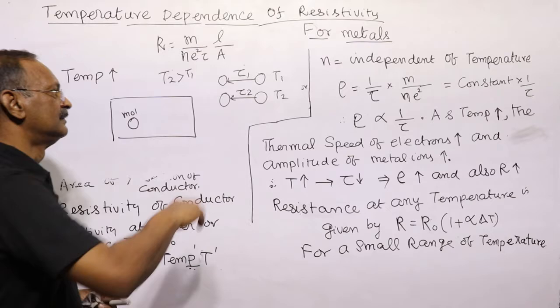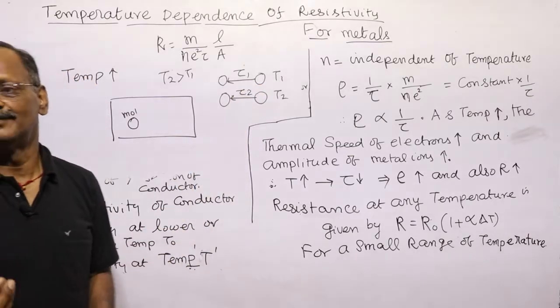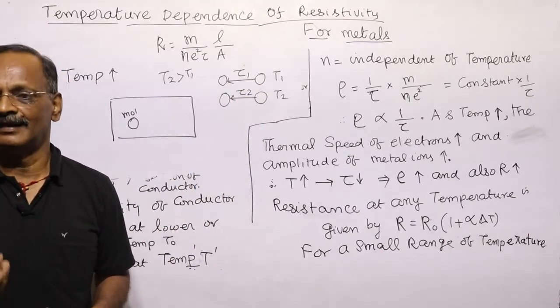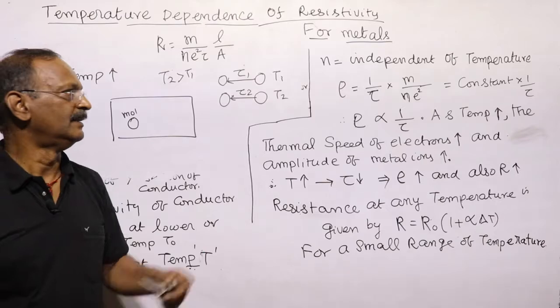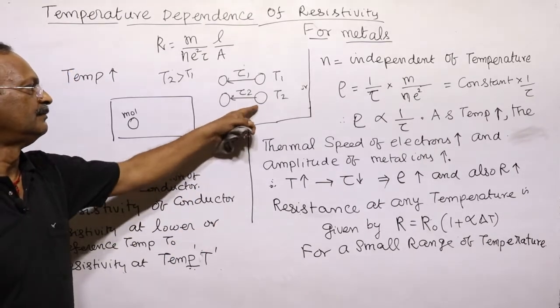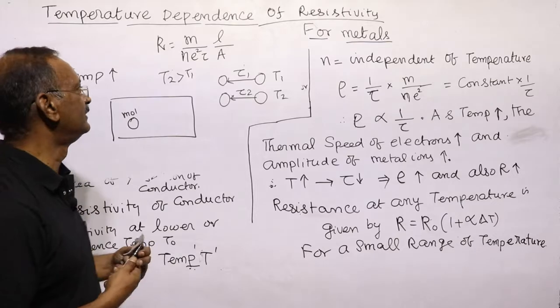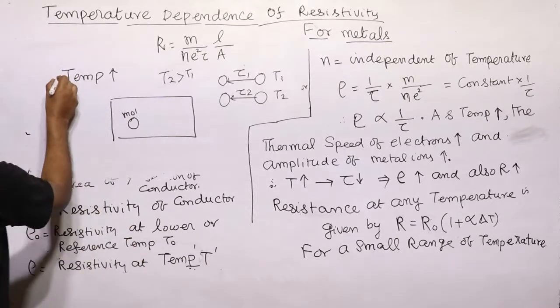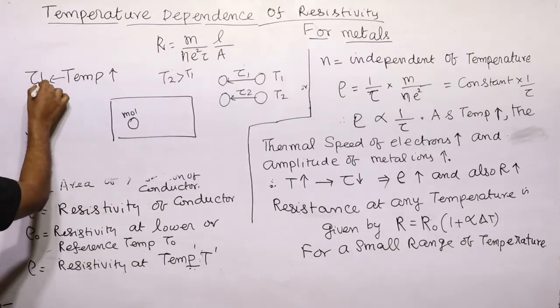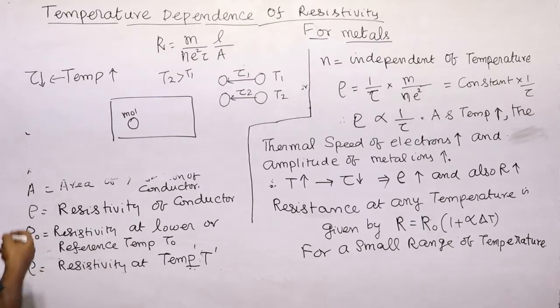Why? Because the free electrons, the drifting electrons, have increased thermal velocity because of the thermal energy, and the collision will take place in a shorter time. It means tau decreases. When temperature increases, the mean average time for all the electrons decreases.